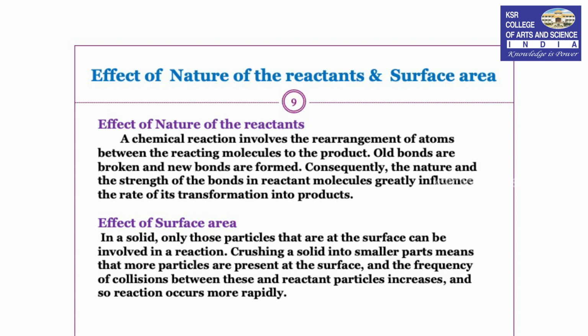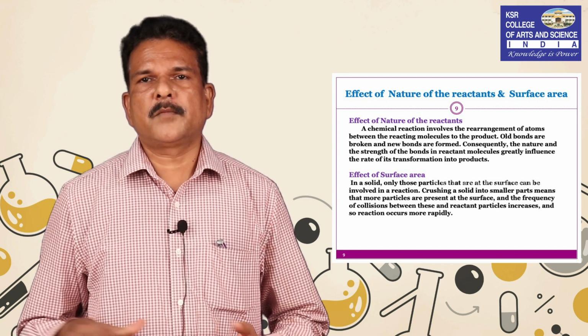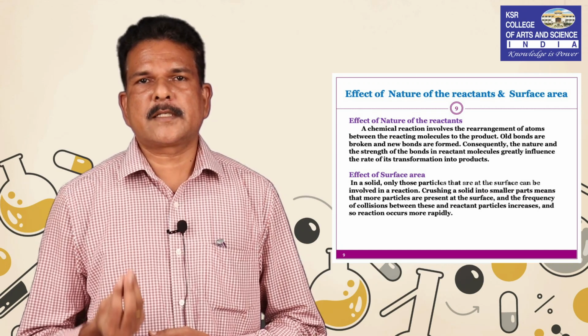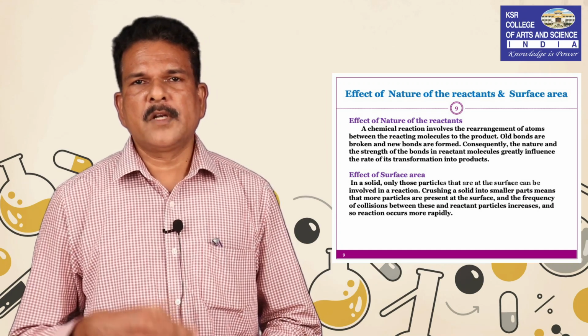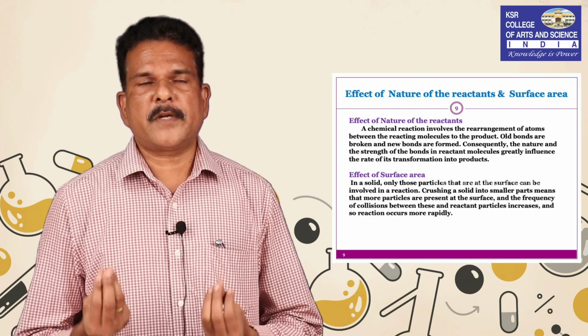Next one is surface area. What is the surface? We know the surface is the topmost part of the molecule. As the surface area increases, what will happen? The surface area will have more active sites. Well powdered compounds or molecules will have a greater number of active sites.